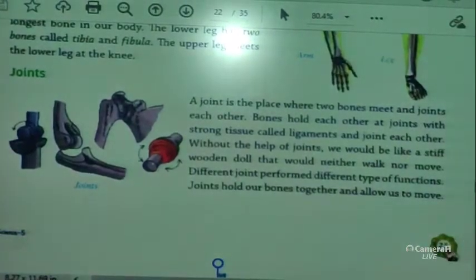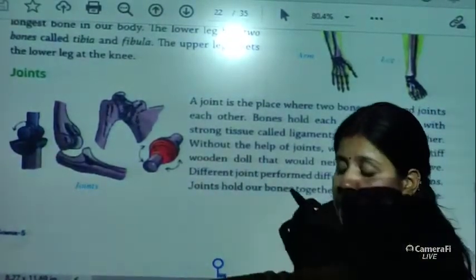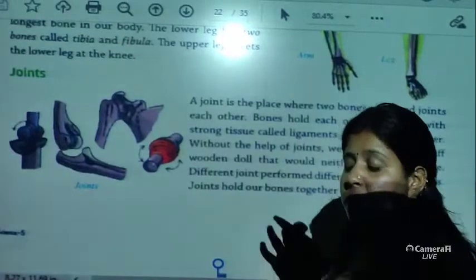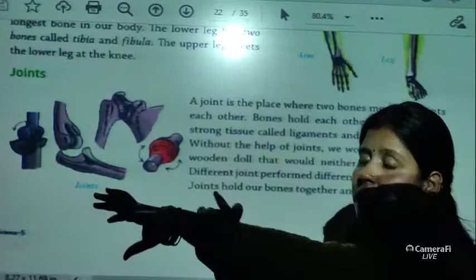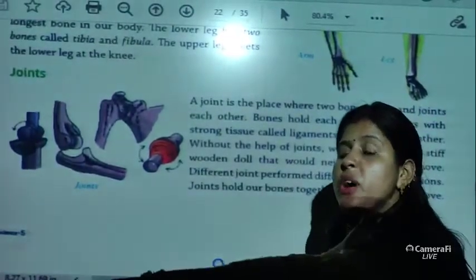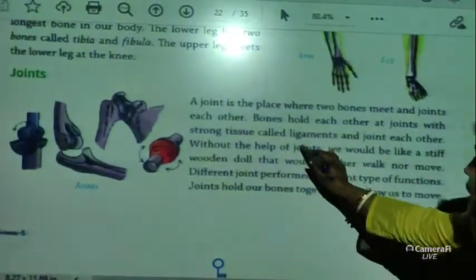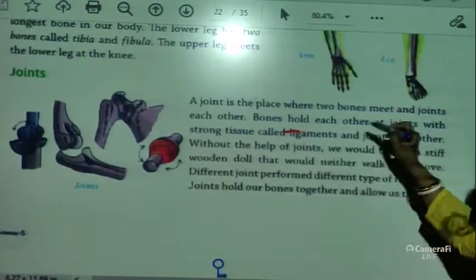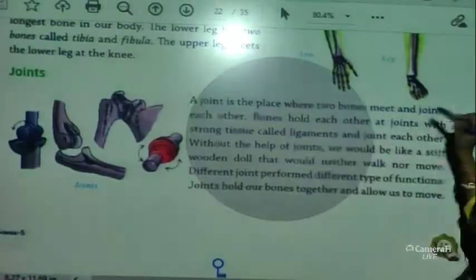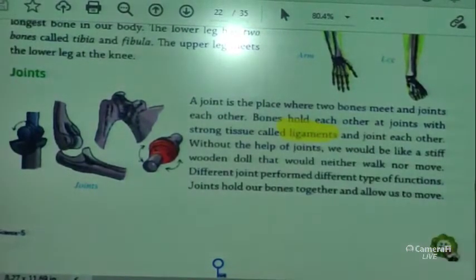Bones hold each other at the joint with a strong tissue called ligaments. So here is a tissue. How does it join? There is a tissue called ligaments, which connect bone to bone, right? The bone of the upper arm and the bone of the lower arm are both joined with the strong tissue called ligaments, okay, and they join each other.